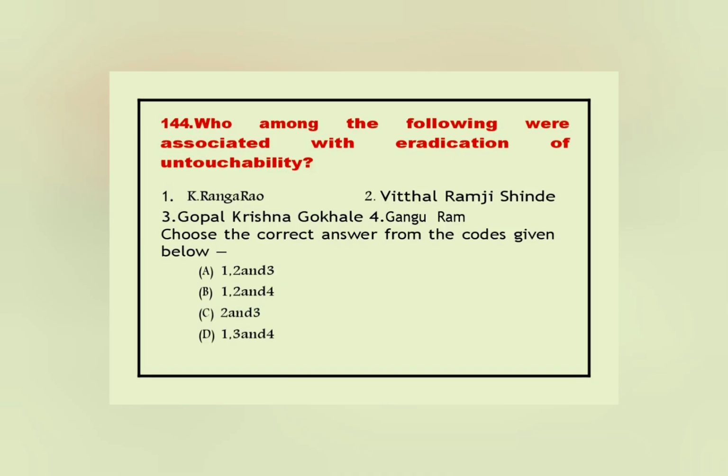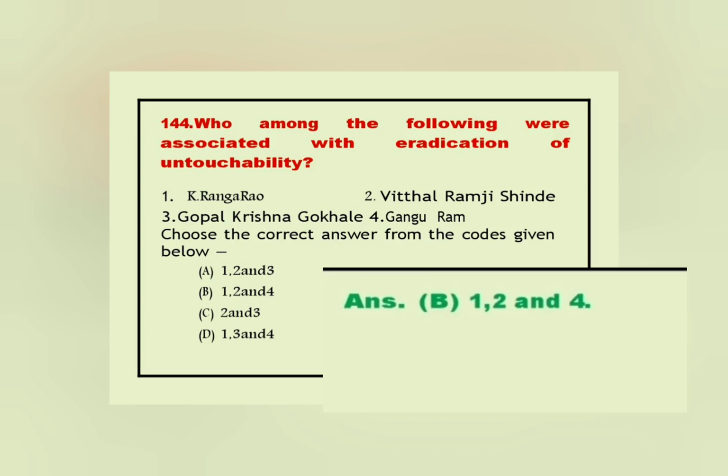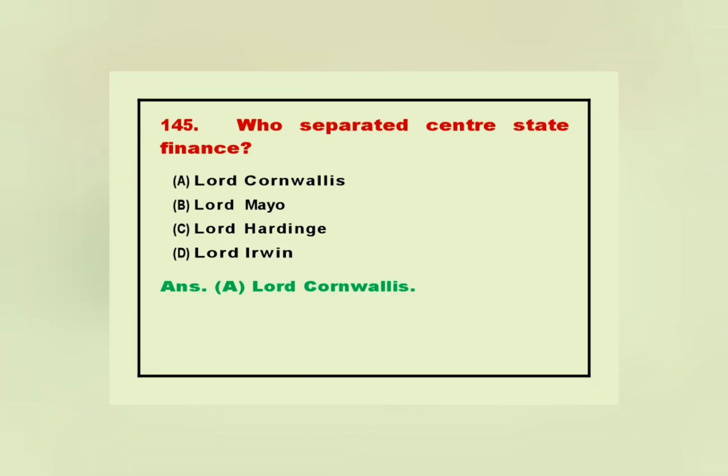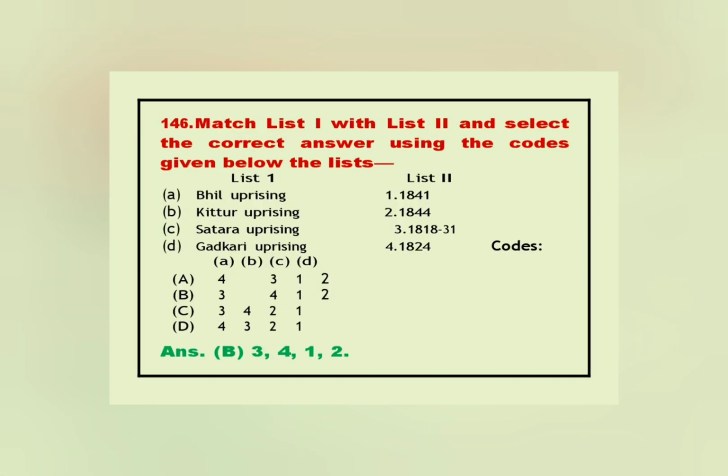144. Who among the following were associated with eradication of untouchability? 1. K. Rangarao. 2. Vithal Ramji Shinde. 3. Gopal Krishna Gokhale. 4. Gyanrao. Choose the correct answer from the codes given below. Answer. B. 1, 2 and 4. 145. Who separated center-state finance? Answer. A. Lord Cornwallis.